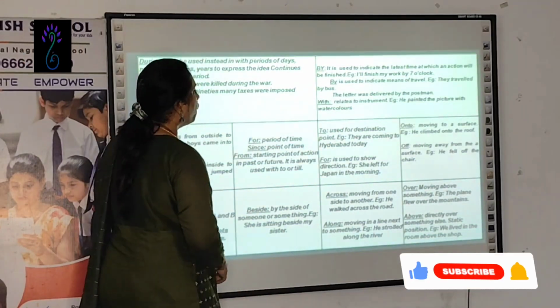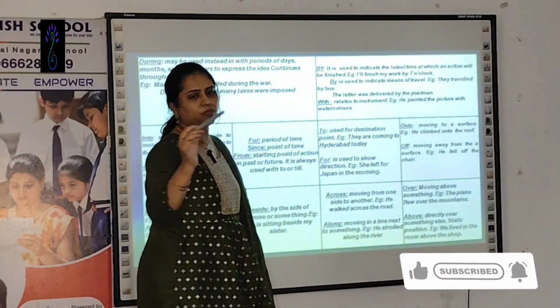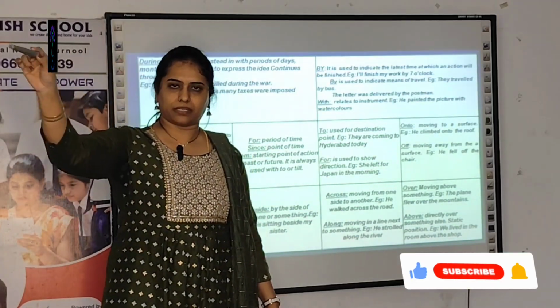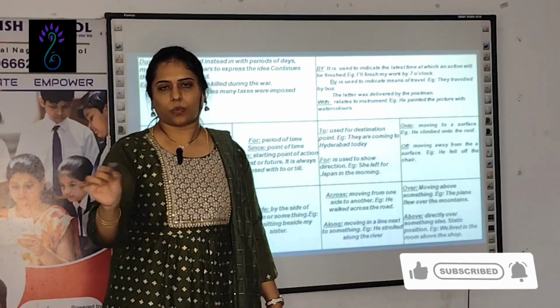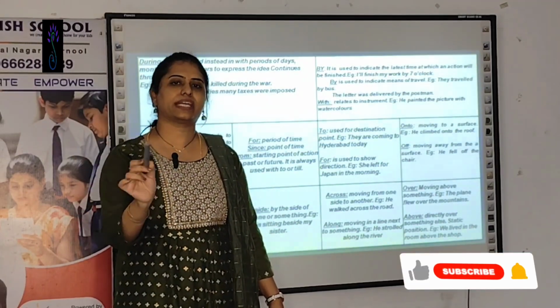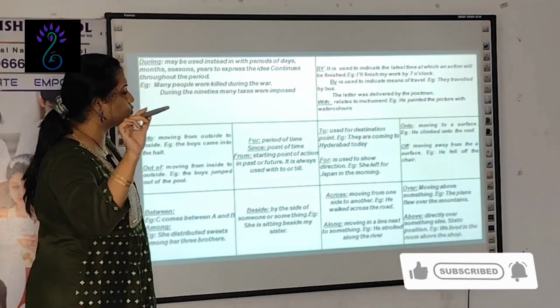Then with is related mostly for instruments. I am writing with the pen. I am erasing with the eraser. I am cleaning this with an eraser. When you use an instrument.